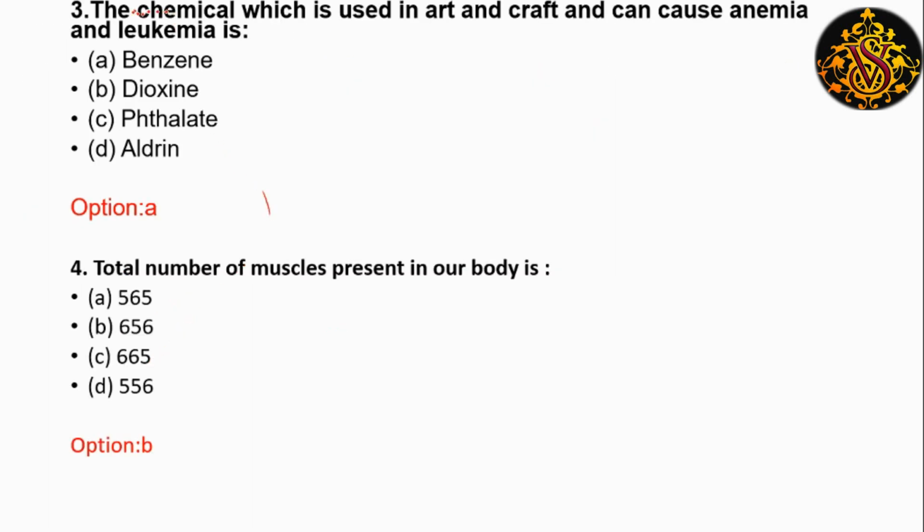Third question, the chemical which is used in art and craft and can cause anemia and leukemia is benzene. Benzene is a chemical used in art and craft, used to make plastics, resins, or in pesticides, detergents, drugs, etc.